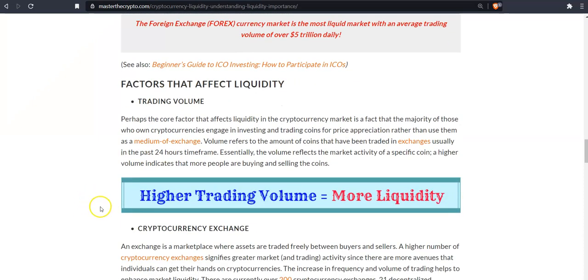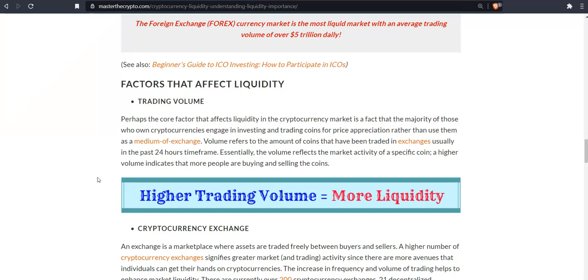Okay, so we're going to have a look at factors that affect liquidity. Number 1, trading volume. Perhaps the core factor that affects liquidity in the cryptocurrency market is the fact that the majority of those who own cryptocurrencies engage in investing and trading coins for price appreciation rather than use them as a medium of exchange.